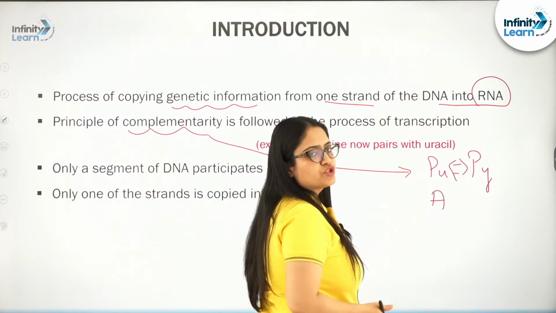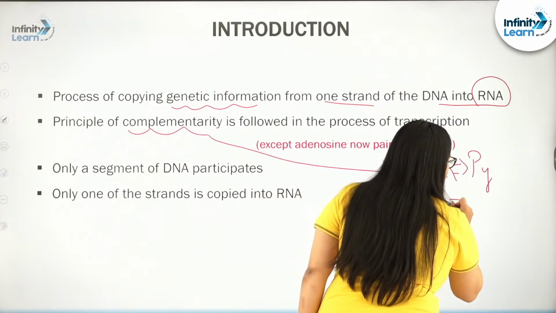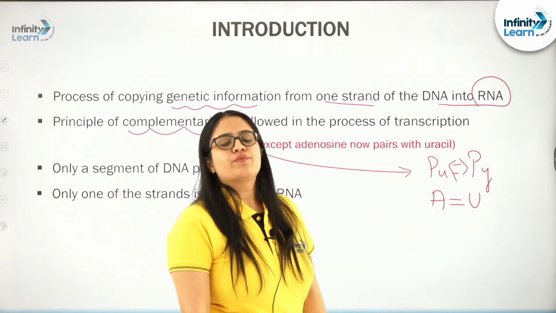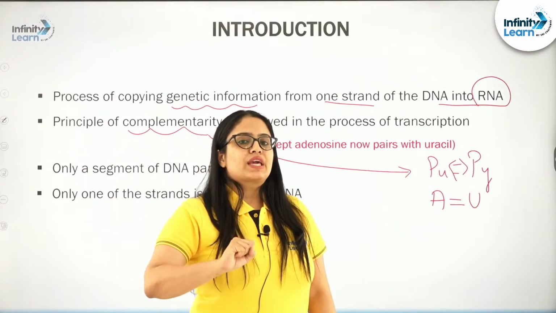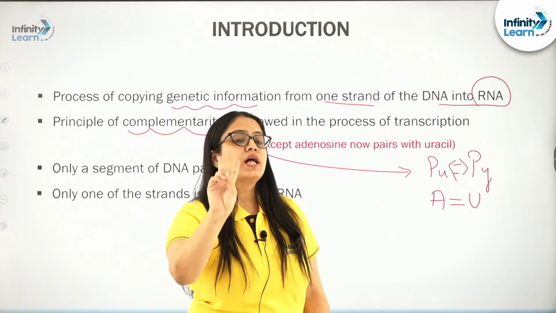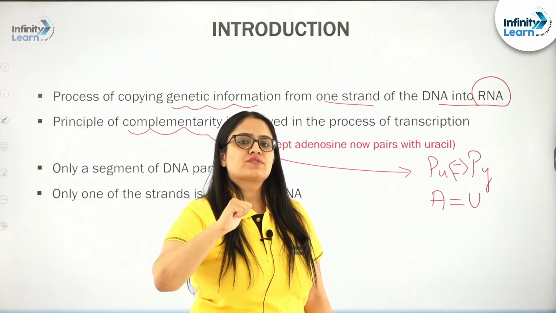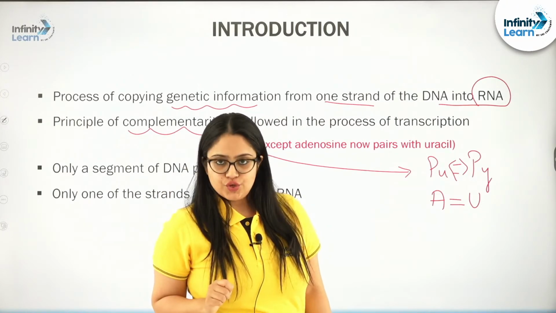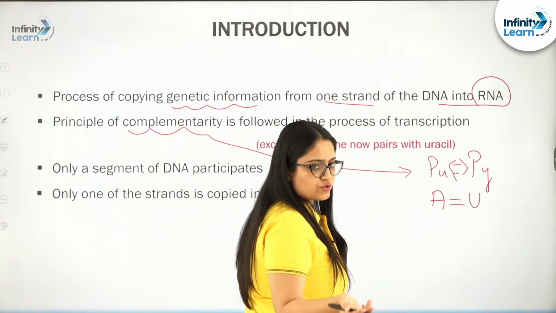See, in the transcription process, adenine will actually pair with uracil, right? This is something different from the replication process. Remember, my kids, during replication, adenine used to pair with thymine with the help of 2 hydrogen bonds. But here in transcription, in place of thymine, uracil will be used, right? And vice versa is also followed.